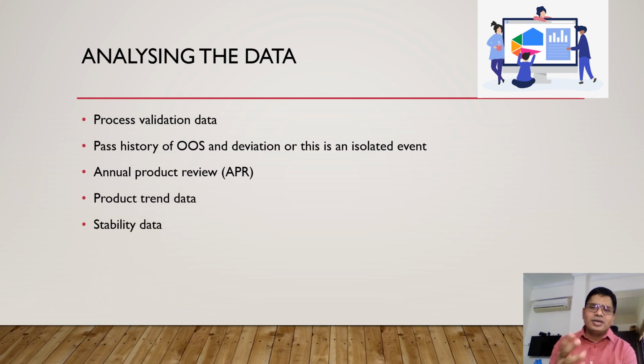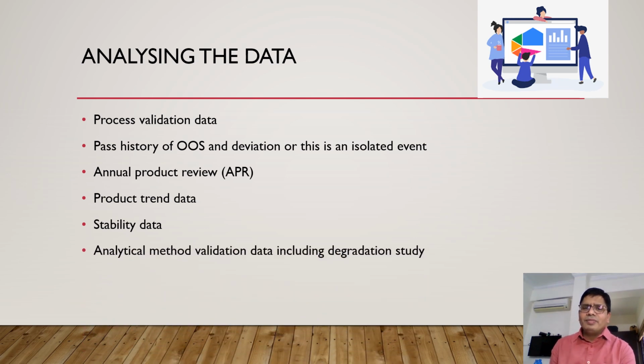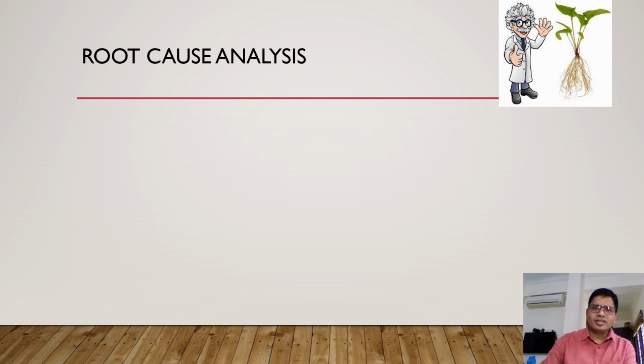Stability data also gives confidence, like in the initial stage, T0, then the T1 stage, then up to the expiry, and if you have data from one year after expiry, you can write that too. For the complete stability, you can show the trend of the product. Then analytical method validation data, including the degradation study. In some cases it is very important, where you find an out of specification in the impurity, so you have to check the degradation study. So that is all important.